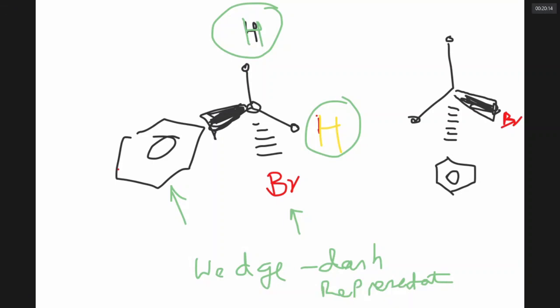And this is the representation of your benzyl bromide, object and image. It makes no difference whether it is like this or that. Why does it make no difference? Because this carbon is not chiral. What do you mean by chiral? 4 different groups attached to that carbon. If you look at letter A in the mirror, it makes no difference.